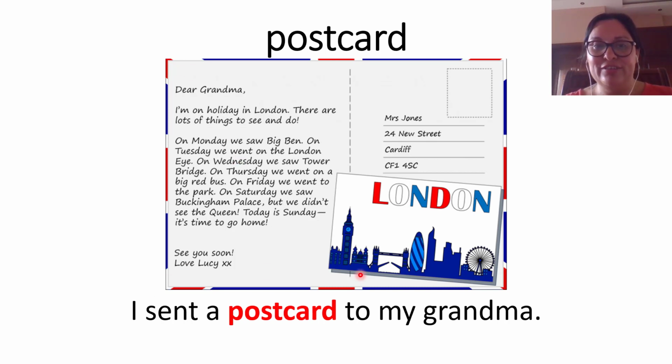And postcards were small cards that people used to write to someone else. On one side, they could write, and on the other side, for example, if they were in London, there was a picture of London. So that person wrote to someone else about the trip that they were doing in London. This one is a postcard. I sent a postcard to my grandma from London.